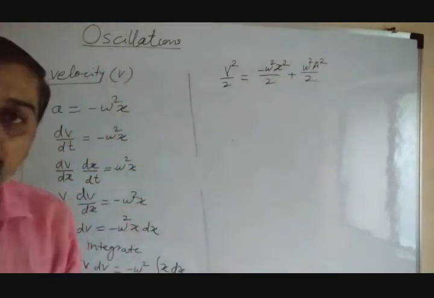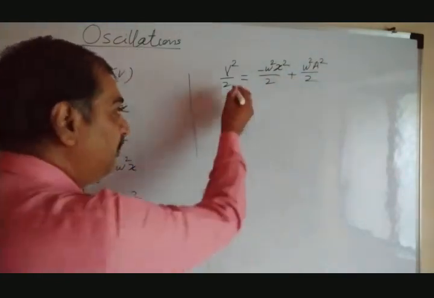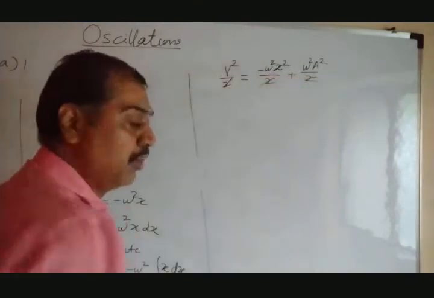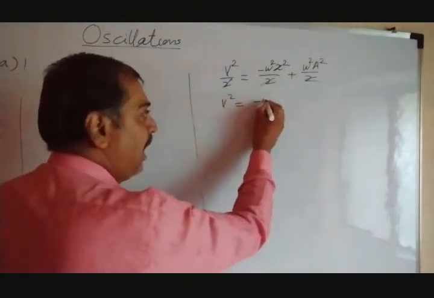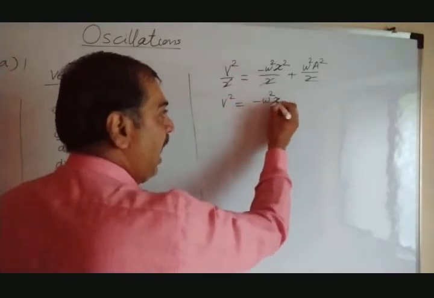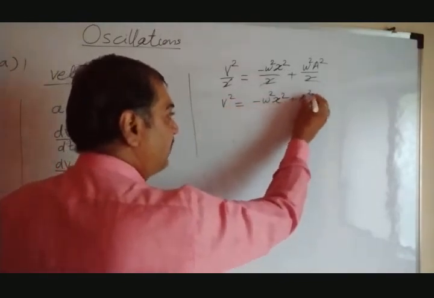The 1 by 2 from the left side and right side cancel out. So these 2 cancel with these 2. So what do we get? v square equals minus omega square x square plus omega square a square.